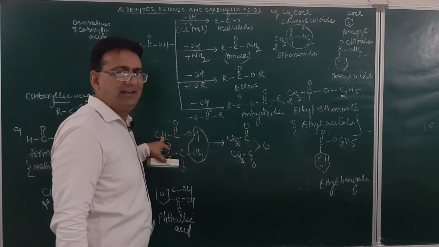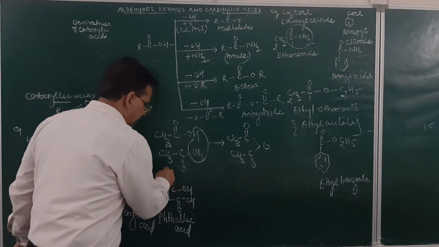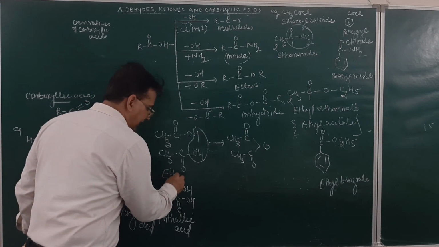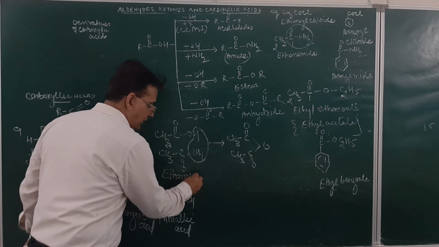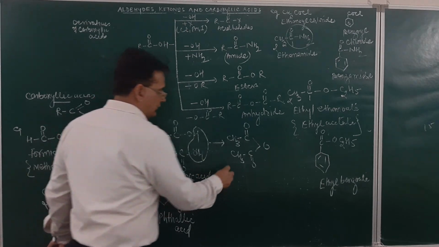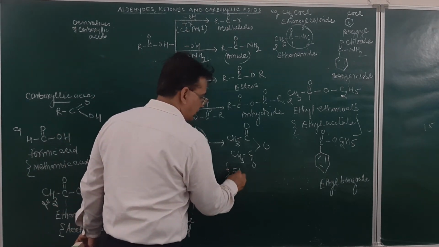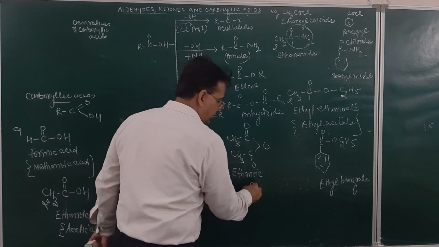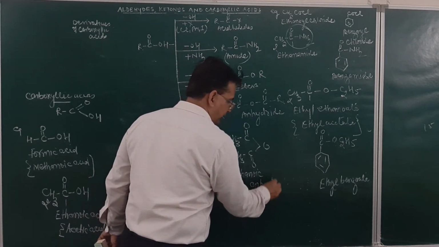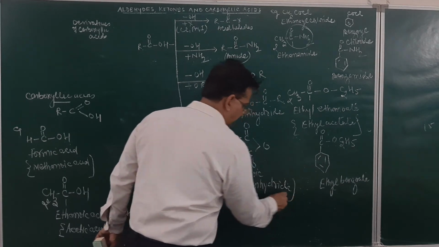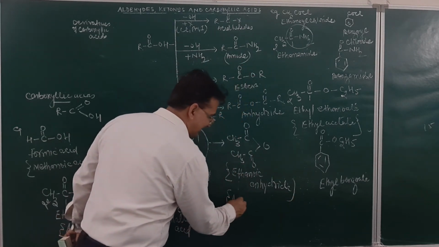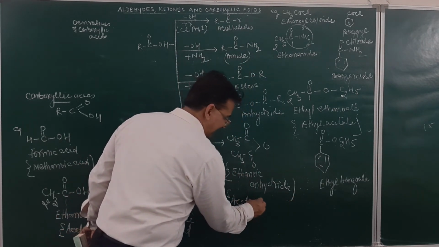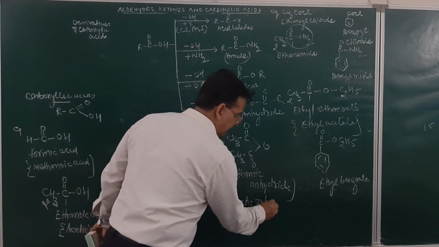Which acid was this? Ethanoic acid. So the anhydride will be formed from this ethanoic acid. This over here will be ethanoic anhydride. Or we may also call it acetic anhydride.